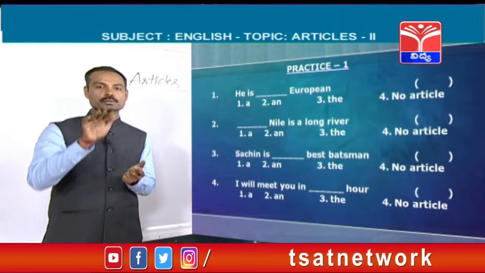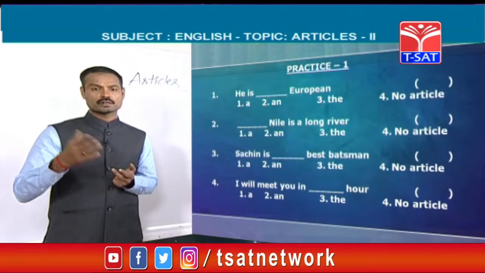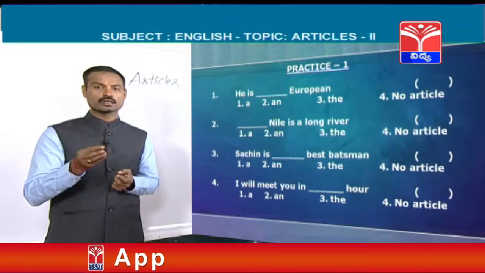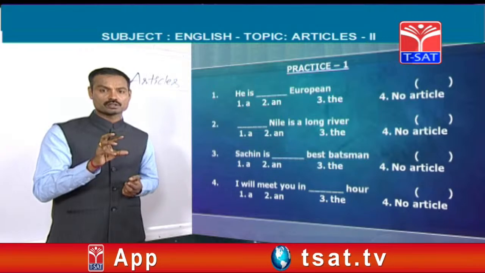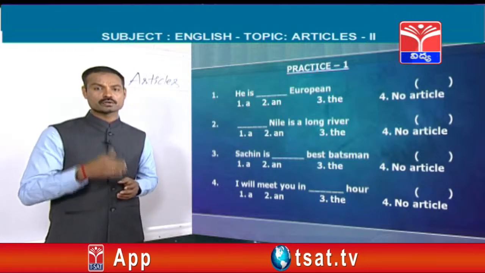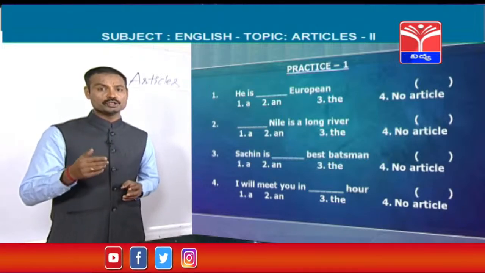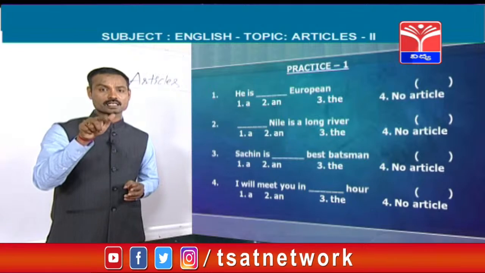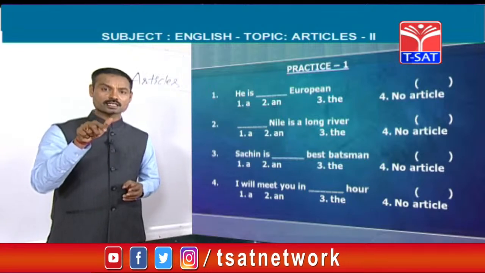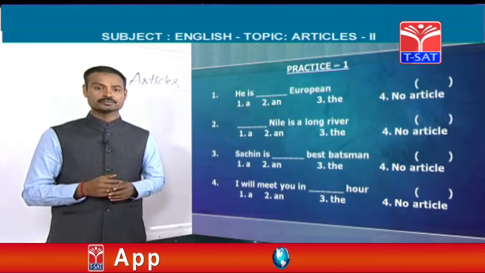After going there, you should see the first word on the right side. Here, what is the word after the dash? European. After going there, you should check the sound. What sound is there? European, U. It's giving a consonant sound. So the answer is a, not an. Some of you may think this word has started with E. Of course, it has started with a vowel letter, but the vowel sound is not there. According to sound, we write.